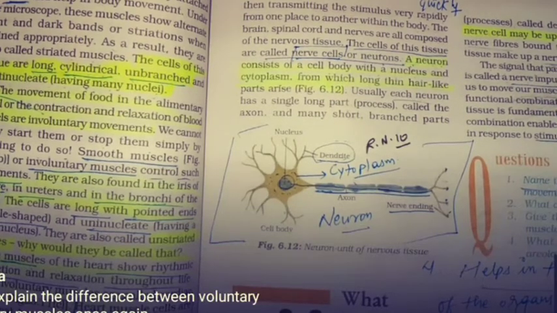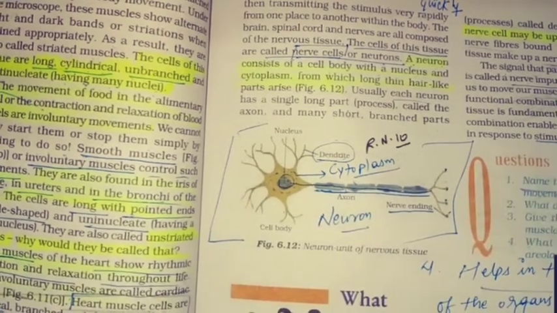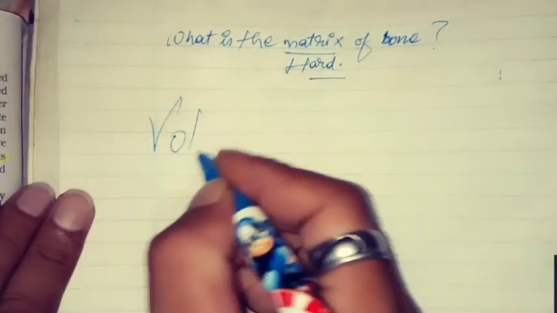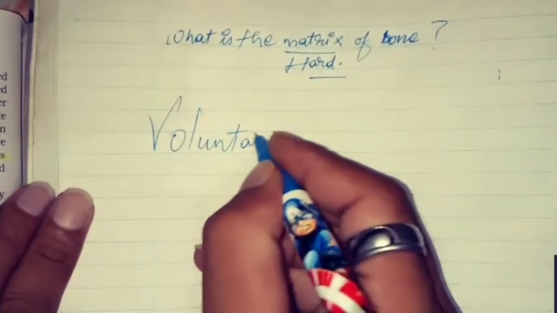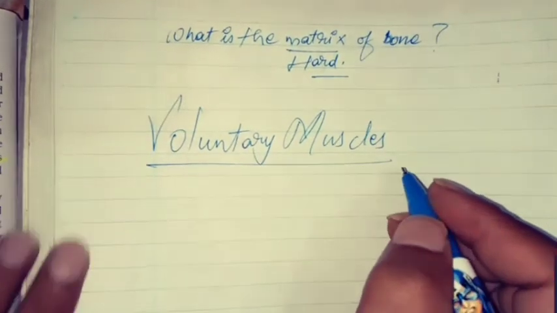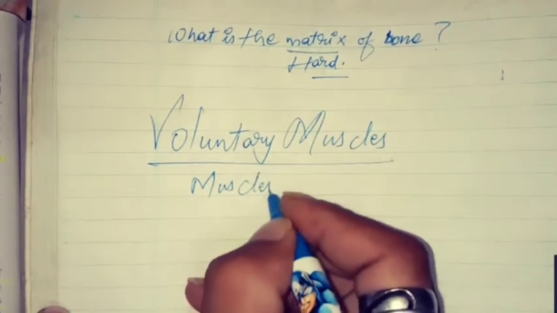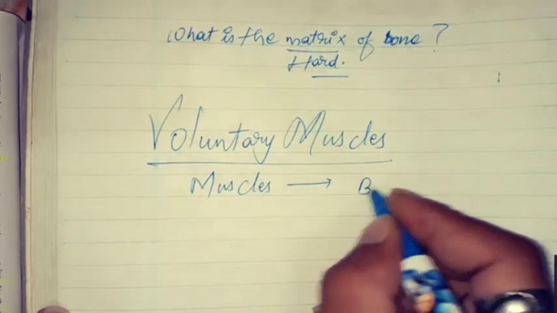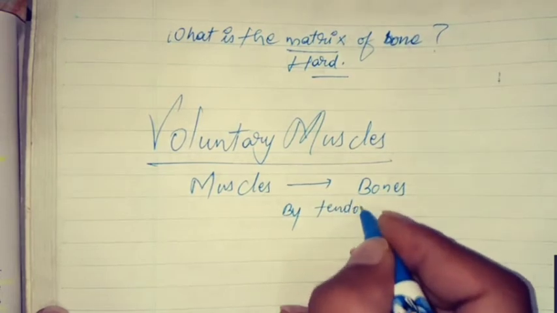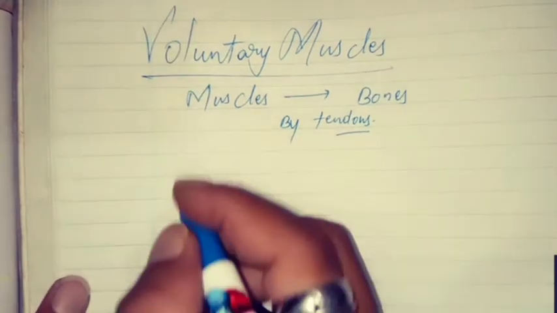I'm giving you 2 minutes. Sir, please explain the difference between the voluntary muscles and involuntary muscles. Okay, just one second. First, we will talk about voluntary muscles. Okay, so voluntary muscles are what? These are the muscles connected to bones by tendons.